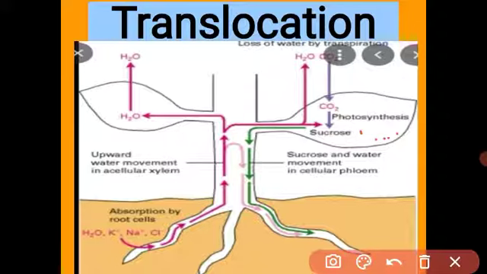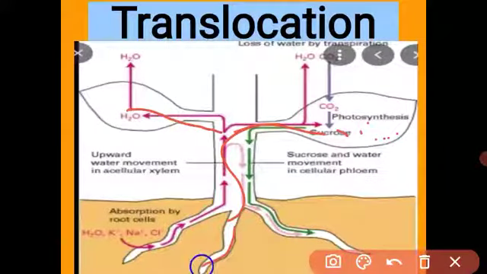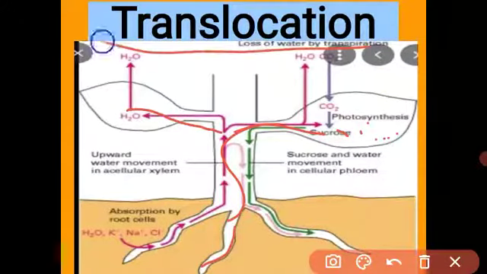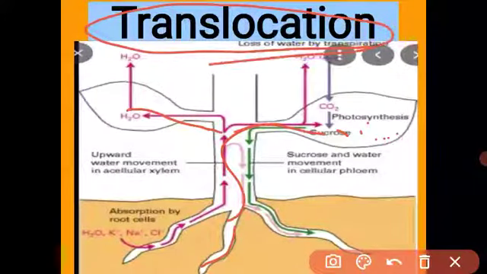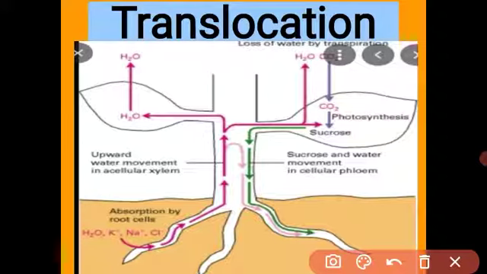Okay, plants are autotrophic, meaning a plant can make its own food, you know, and this food is transported to all parts of the plant including the roots. This process is called translocation. Understood, student? What is meant by translocation? Translocation means the process in which the phloem tissue transports the food as sucrose to all parts of the plant including roots. This process is called translocation.